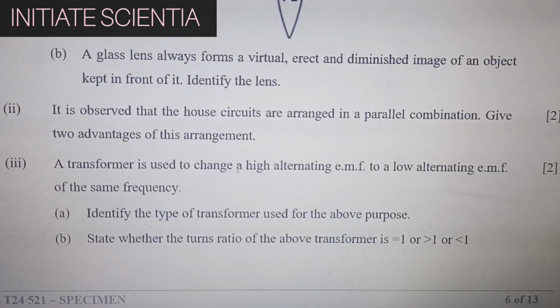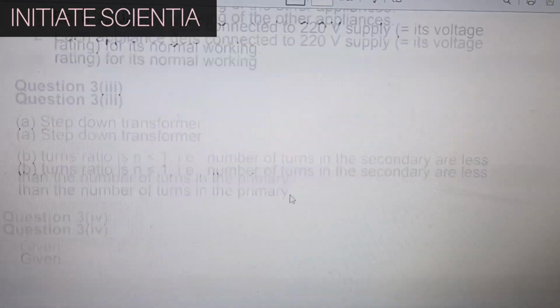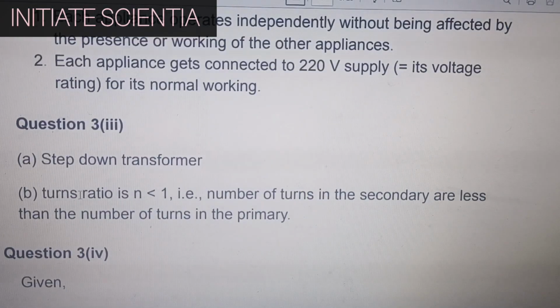A transformer is used to change a high alternating EMF to a low alternating EMF of the same frequency. Identify the type of transformer used for the above purpose. State whether the turns ratio of the above transformer is equal to 1, greater or less than 1. Step down transformer. Turns ratio n is less than 1. That is, number of turns in the secondary are less than the number of turns in the primary.